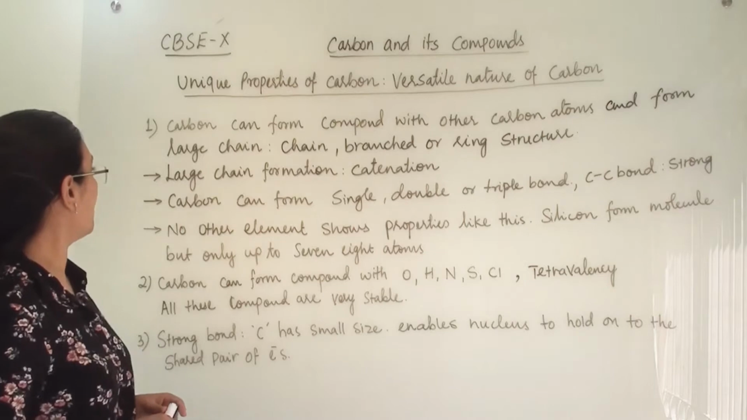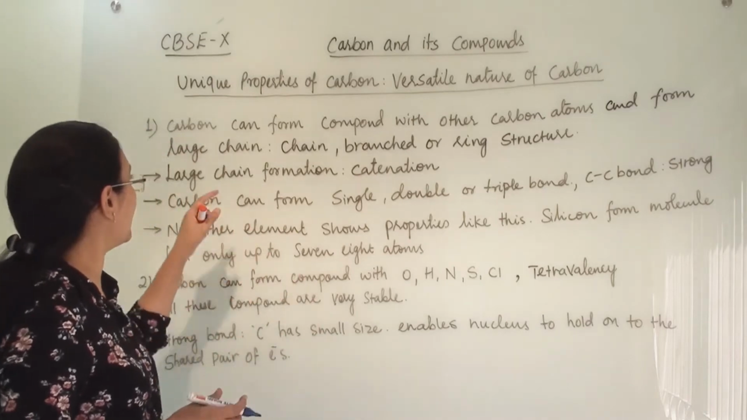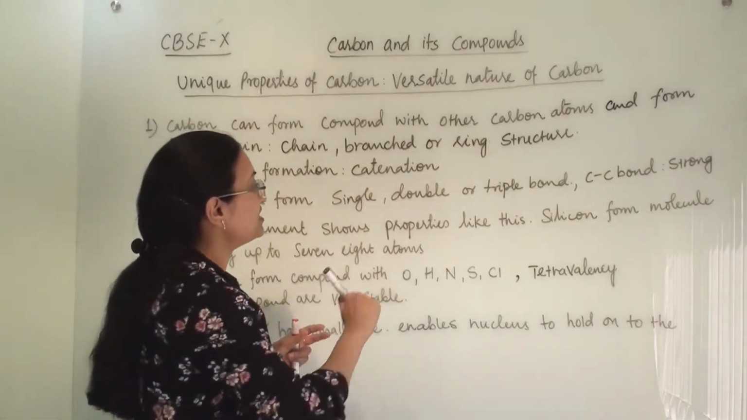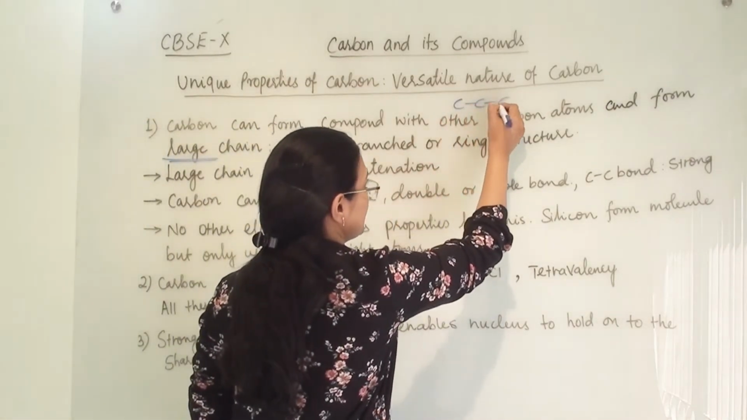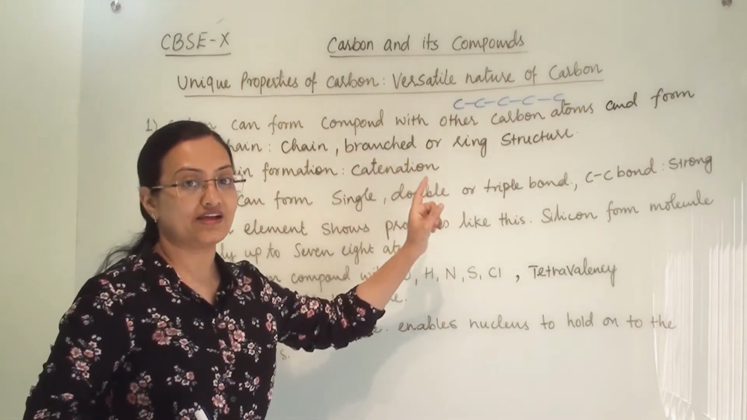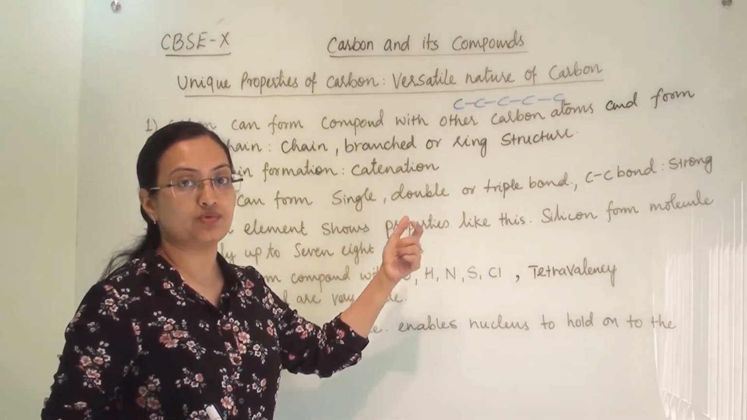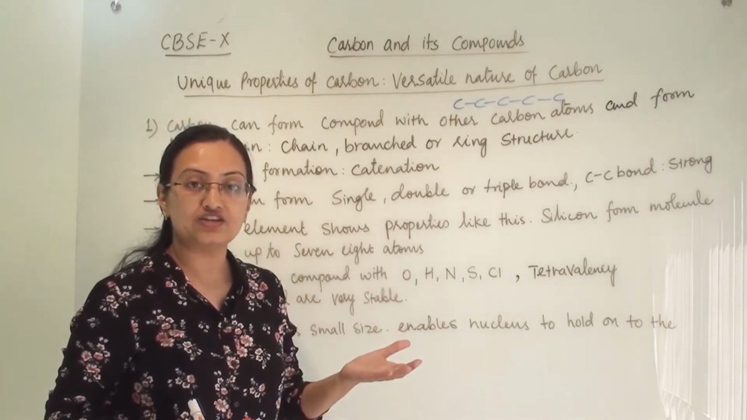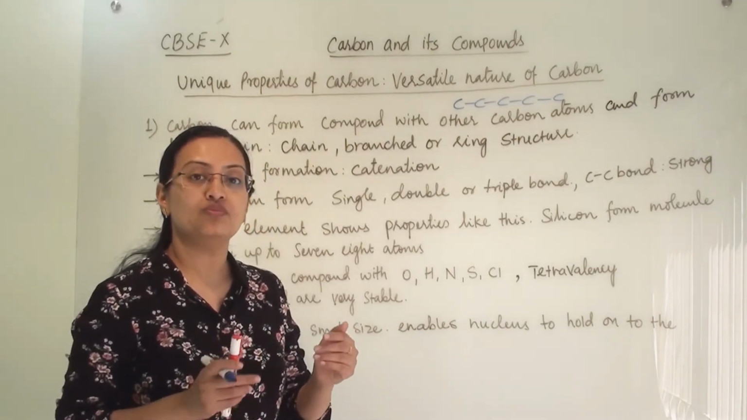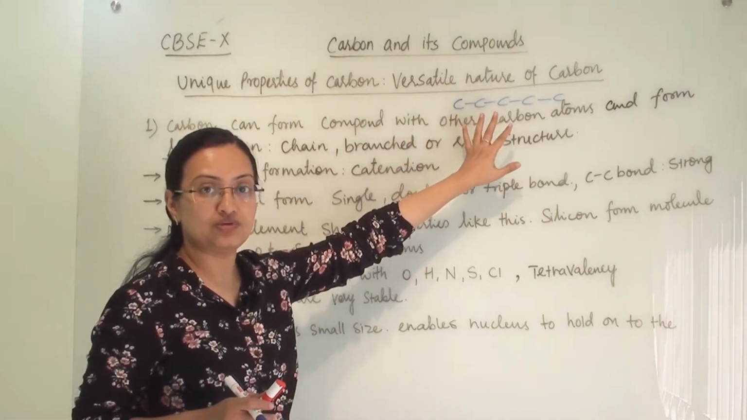So let us start with our first point, that carbon can form compounds with other carbon atoms and form a large chain. This is known as catenation. When carbon is forming a compound like this, it is a chain-like structure, and this chain can go up to 1 lakh atoms. So carbon can form such a long chain, and this property of carbon is known as catenation. So what is catenation? The property of carbon which enables carbon to form a long chain molecule is known as catenation. In this, carbon-carbon bonds will be there.